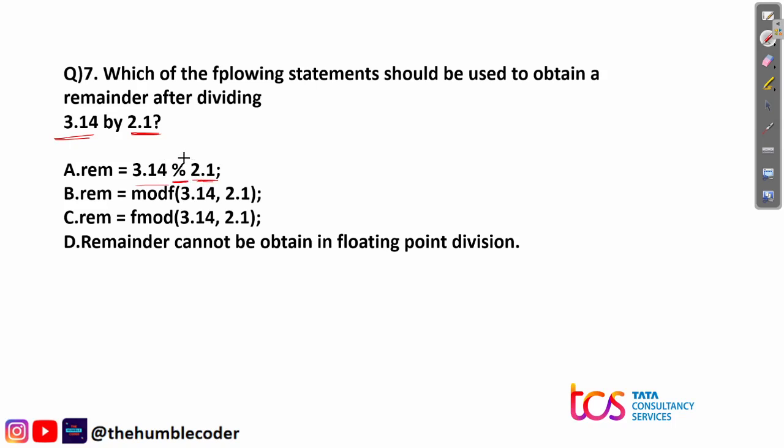The function that we can use here is this one, fmod. fmod is always used to get the remainder on dividing two floating point numbers. So the correct answer for this question is option number C. The fourth option is not correct, that is, the remainder cannot be obtained in floating point division. Yes, the remainder can always be obtained when we use the fmod function. So the correct answer is option number C. You can see that the correct answer is option C. Moving ahead to the next question.